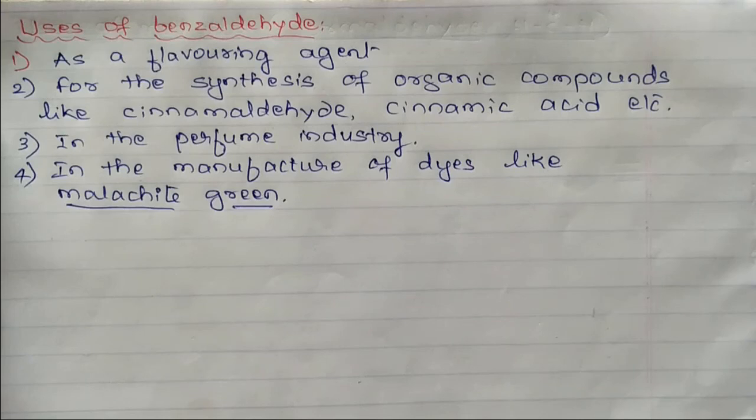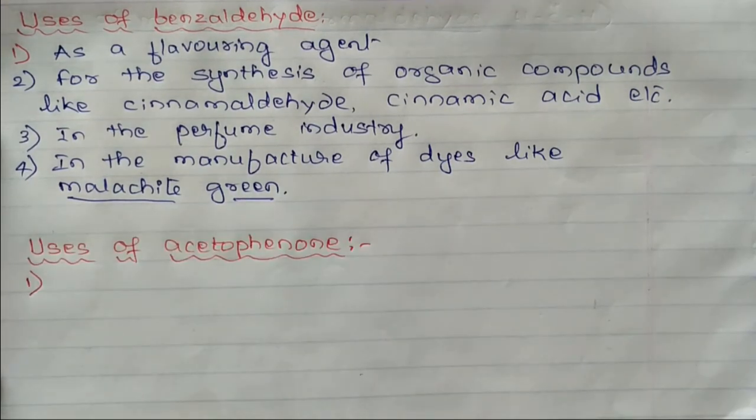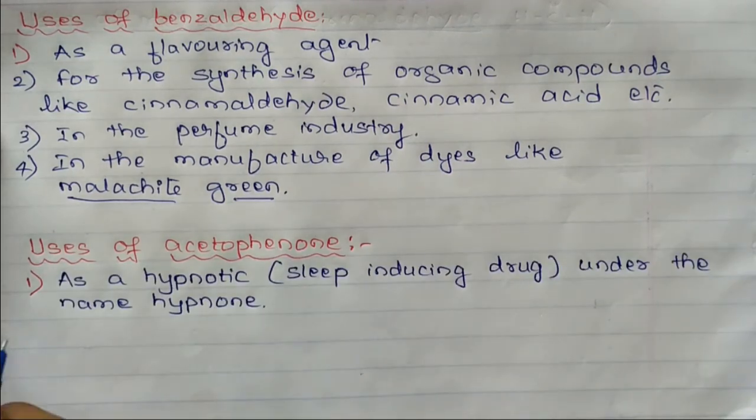Now let us see the uses of acetophenone. Acetophenone is used as a hypnotic, that is a sleep inducing drug, under the name Hypnone. Second use, in the perfume industry.